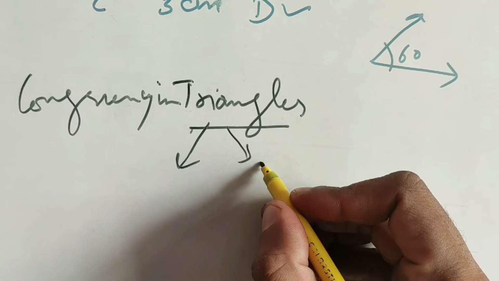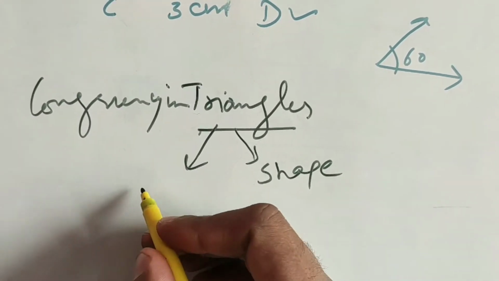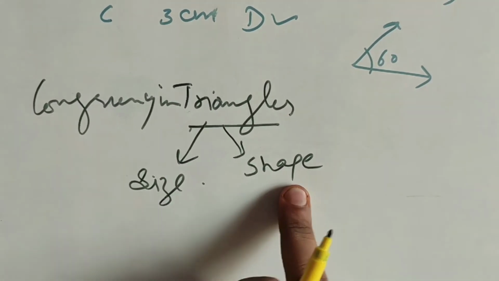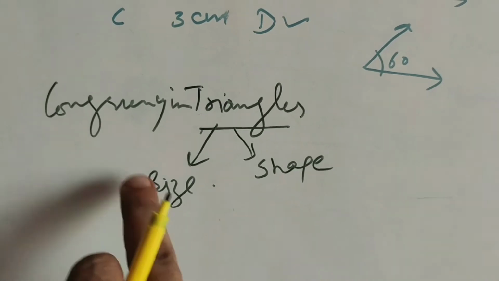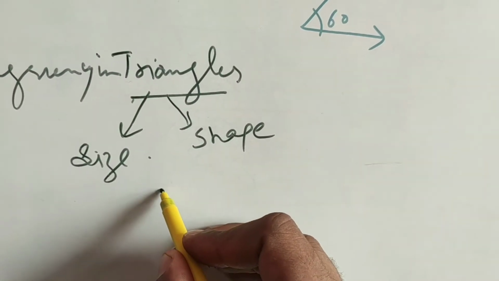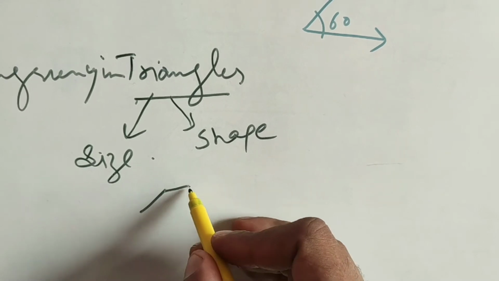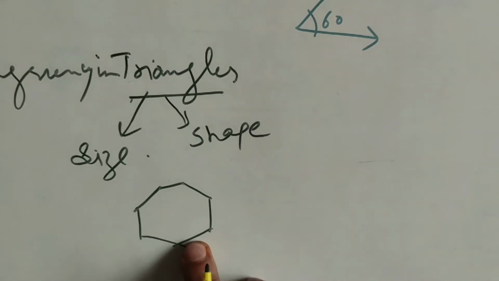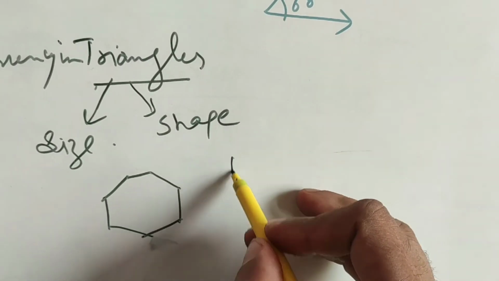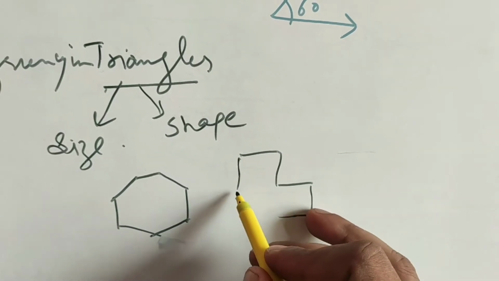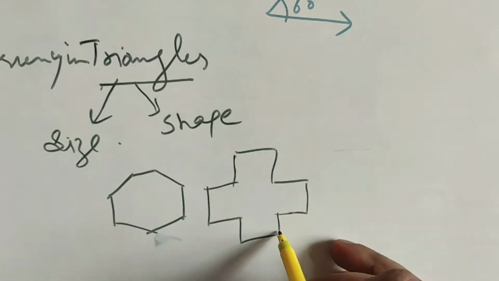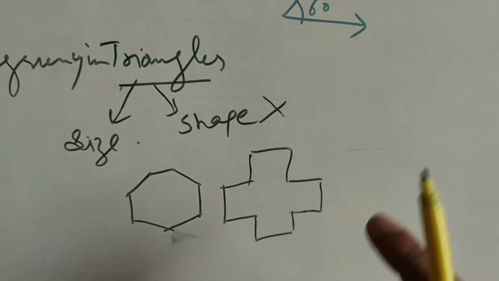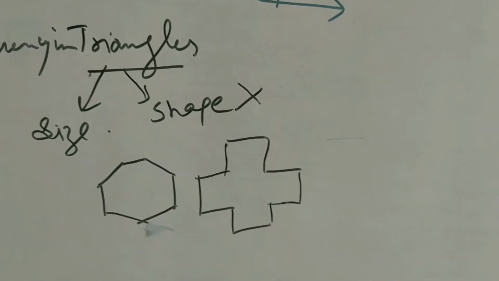Now in triangles, or you can say in all the other things which we have discussed, there are two things which are very important: shape and size. Two things must have the same shape and the same size to be congruent. Suppose we have this polygon, and we have another polygon like this. Now these two are not congruent because their shapes are not the same.